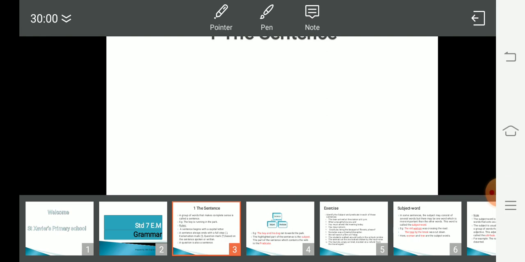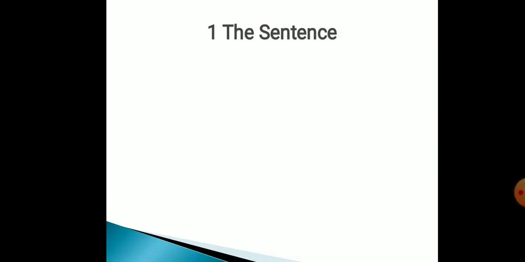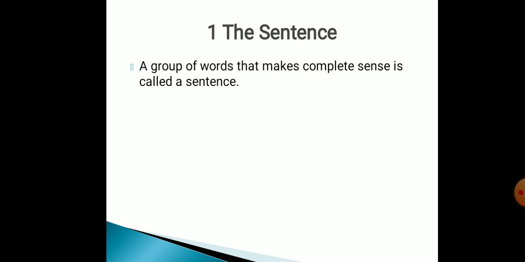So, here is our first chapter of grammar, the sentence. What is a sentence? A group of words that makes complete sense is called a sentence. For example, the boy is running in the park.